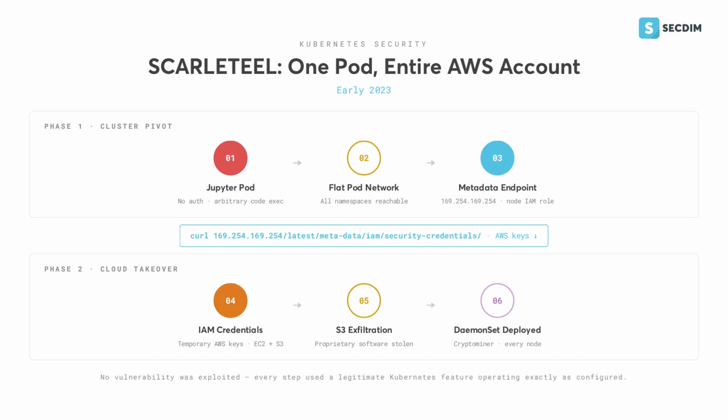The attacker deployed a crypto mining daemon set, a Kubernetes workload that runs one pod on every node simultaneously. No container escape was ever needed. Every step used a legitimate Kubernetes feature, operating exactly as configured.